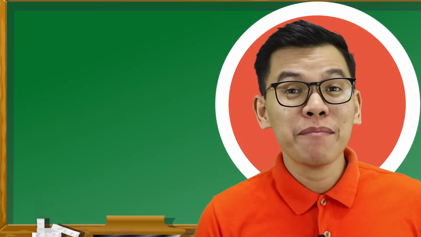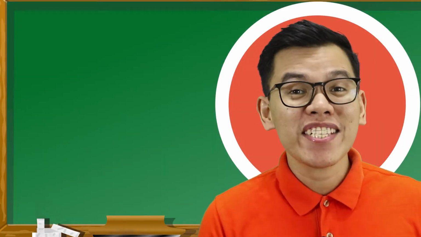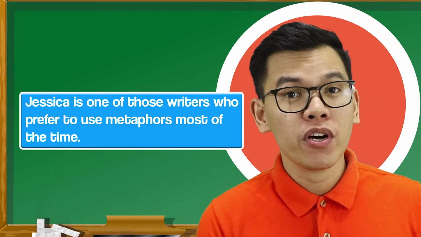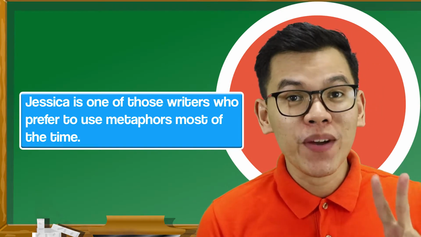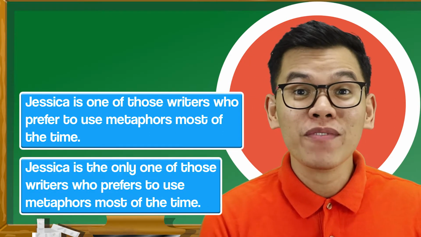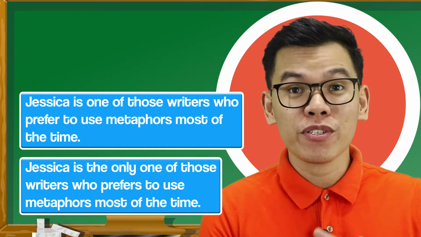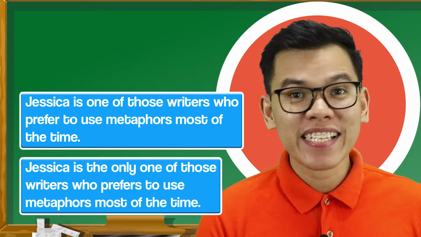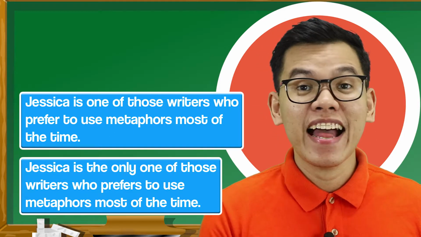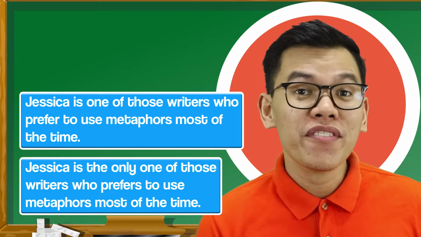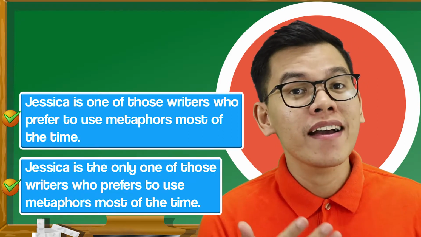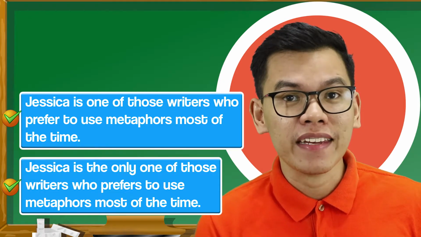Let's look at these examples. Number 1, Jessica is one of those writers who prefer to use metaphors most of the time. Number 2, Jessica is the only one of those writers who prefers to use metaphors most of the time. Which one do you think is the correct answer? That is right. Both of them are correct. Although these sentences are quite long, they are very easy to understand.